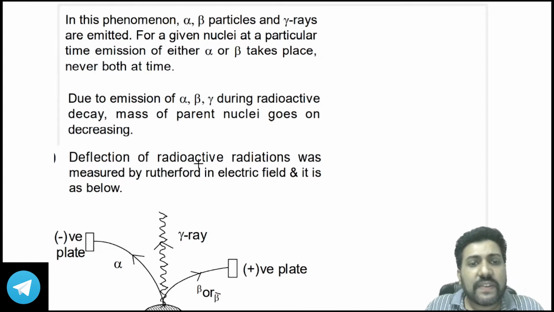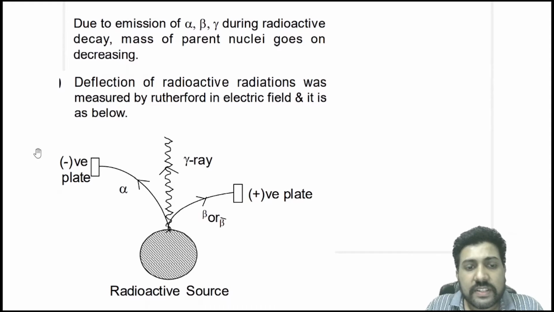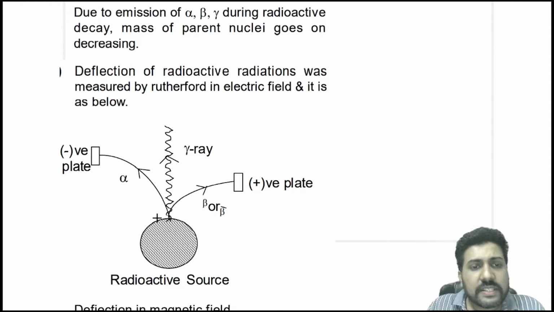Deflection of radioactive radiations was measured by Rutherford in an electric field and it is shown below. Alpha particles are positively charged, right? So suppose it is deflecting in this direction, then the beta minus particles will deflect in this direction. This is the negative plate, so the alpha particle will be attracted towards the negative plate and the beta minus will be attracted towards the positive plate.